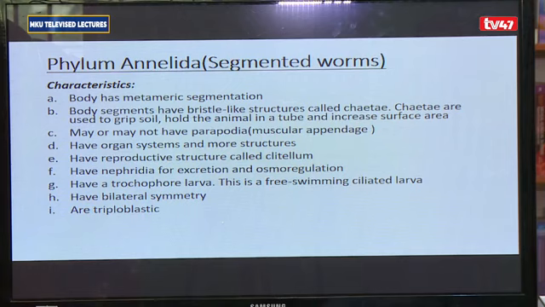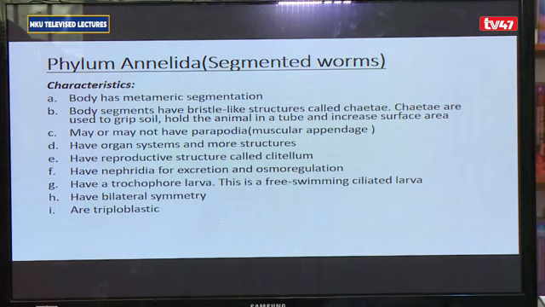The worms may or may not have parapodia. Parapodia are muscular appendages. Wherever parapodia are present, they attach to the segment of the worm, and then the chaetae attach on the parapodia. Where we have chaetae without parapodia, then the chaetae will directly attach onto the body segments of the worm.